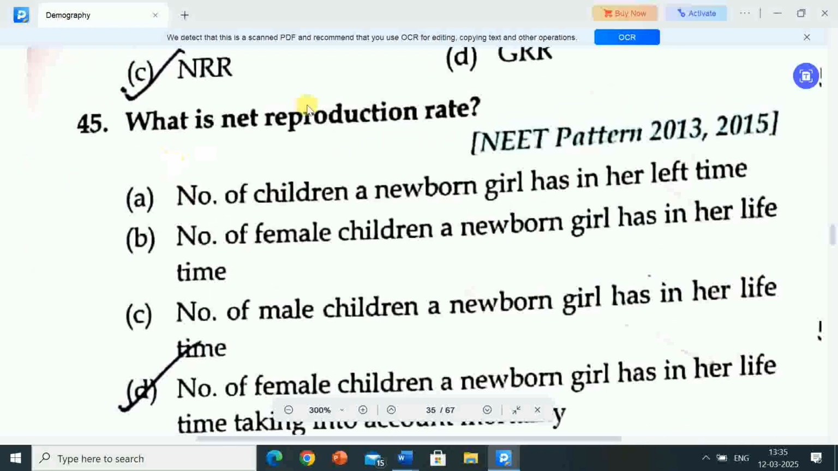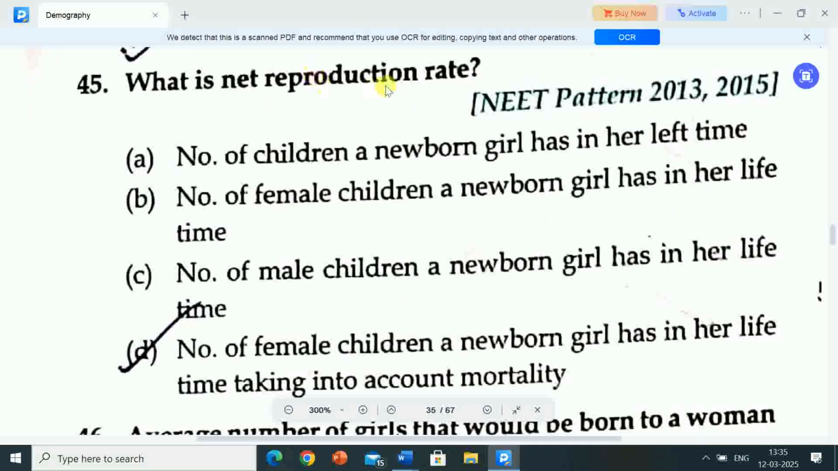Next question is, what is net reproduction rate? Options are A, number of children a newborn girl has in her lifetime. Option B, number of female children a newborn girl has in her lifetime.